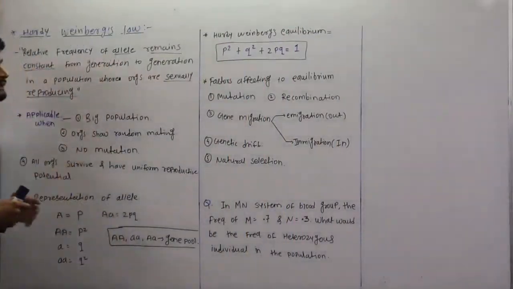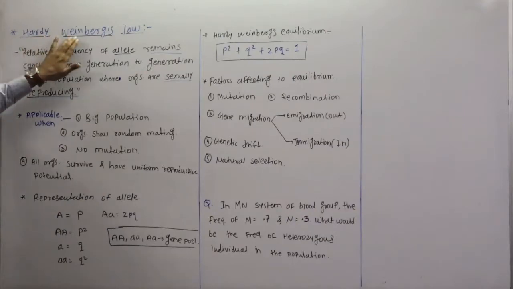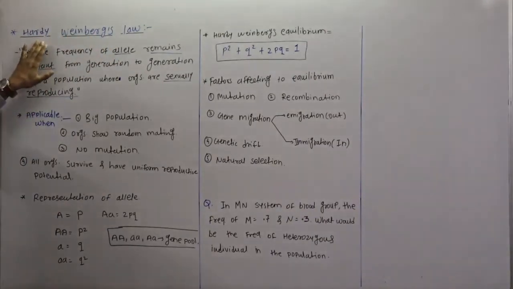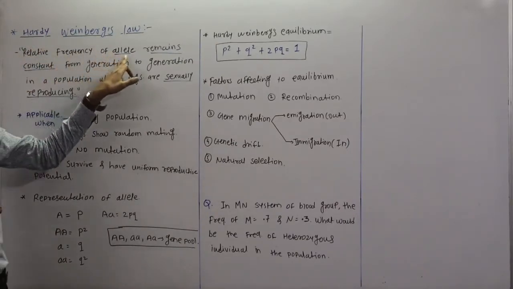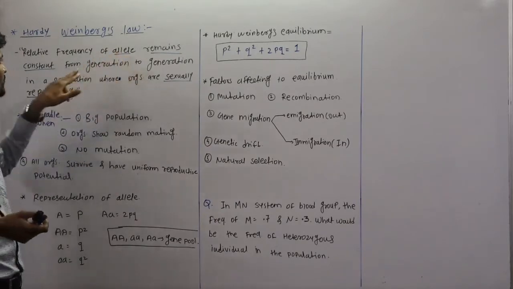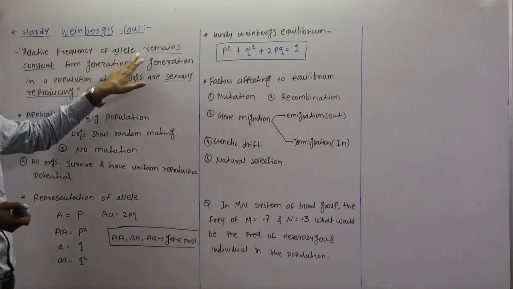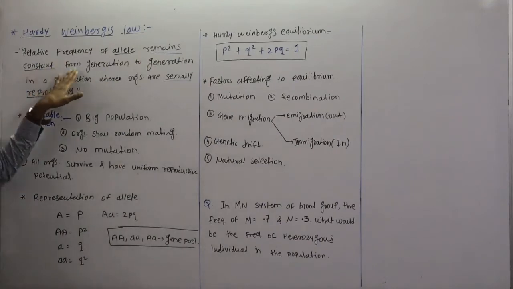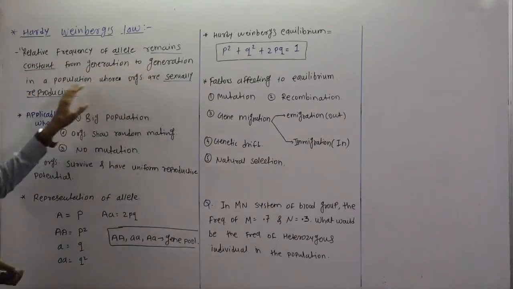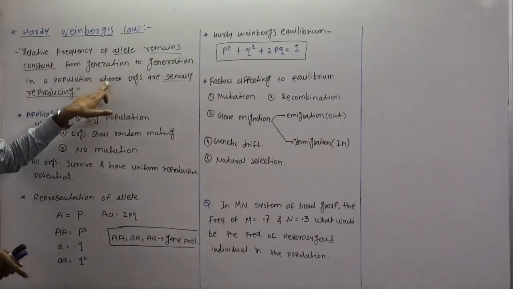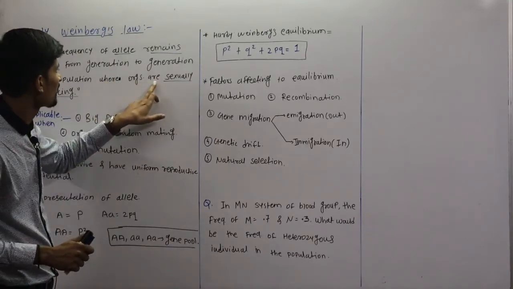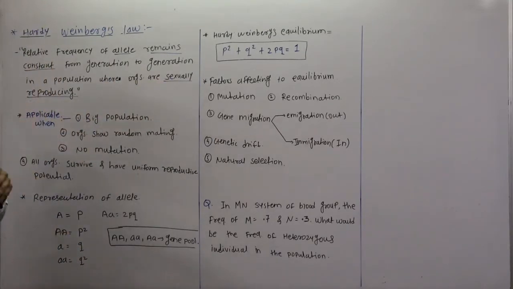Our next topic is the Hardy-Weinberg's law. So what is Hardy-Weinberg's law? It states that the relative frequency of an allele remains constant from generation to generation in a population where organisms are sexually reproducing.